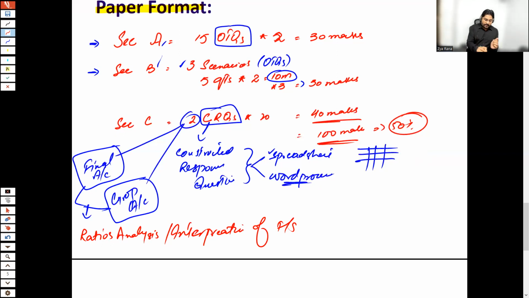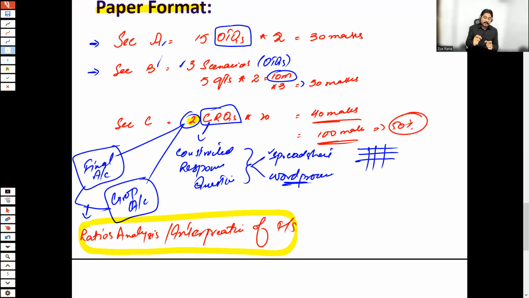So whenever there is a question for section C, whether it's from final accounts or from group accounts, these areas are now linked with the analysis, the performance assessment of the company, right? That's a very technical thing to learn: you need to write your comments and assess the performance of the company.